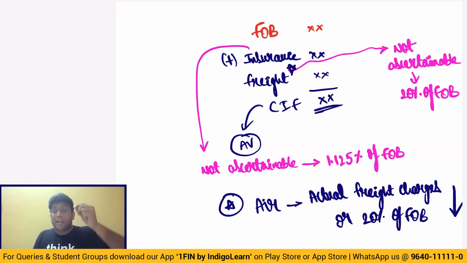That means generally, if the freight is not ascertainable, then we will take it as 20% of FOB. I repeat again, generally, if the freight is not ascertainable, then we'll take it as 20% of FOB. But in case where goods are imported by air, even though freight charges are ascertainable, still we will take a maximum of 20% of FOB.